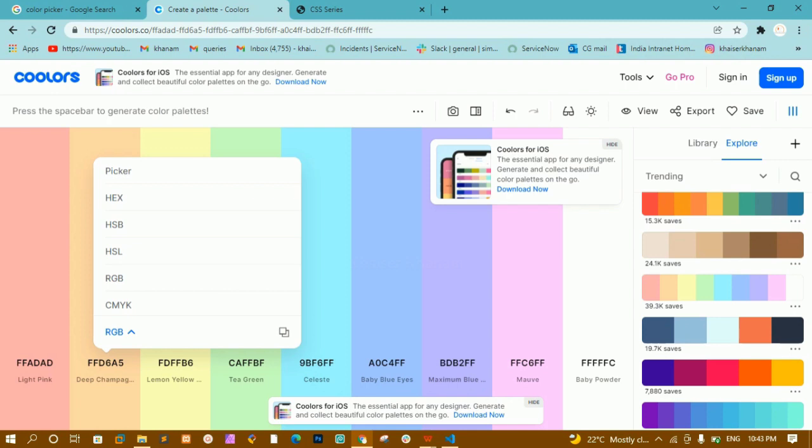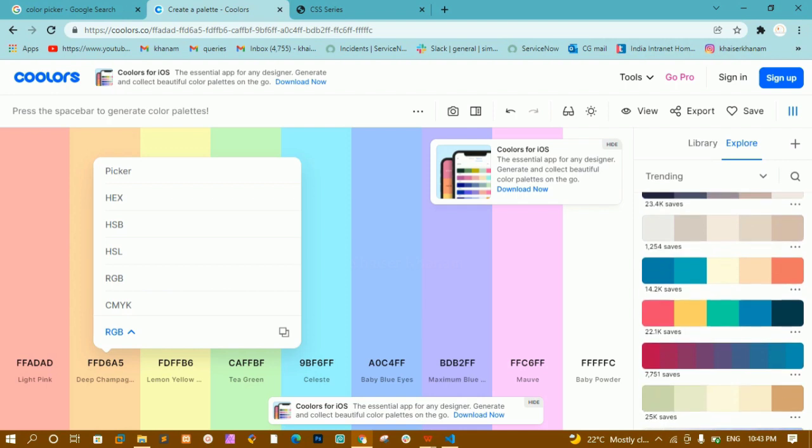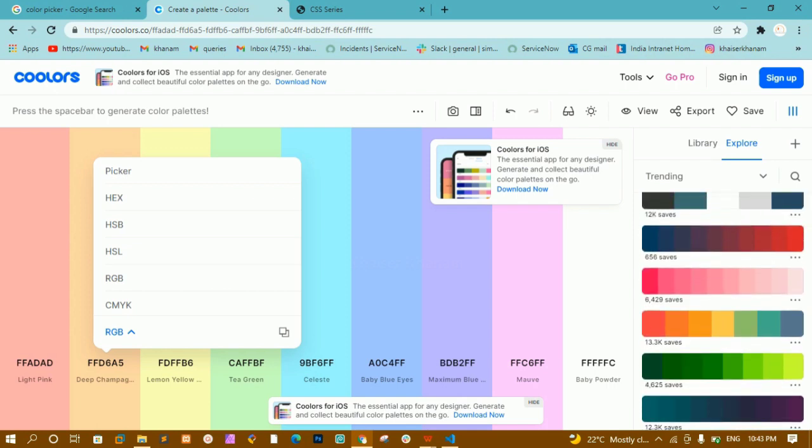If you explore this website, you will have plenty of knowledge about colors and plenty of templates. This is not the only website. There are plenty and plenty of websites where you can choose the colors and form the palettes for your website. Just search in Google. You can see this is also very nice.